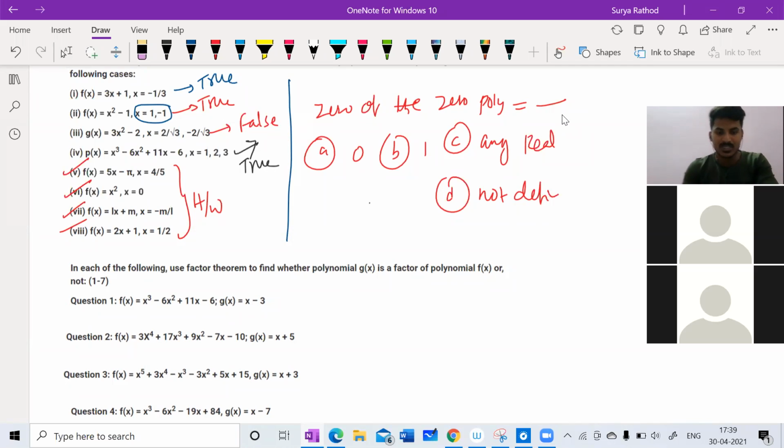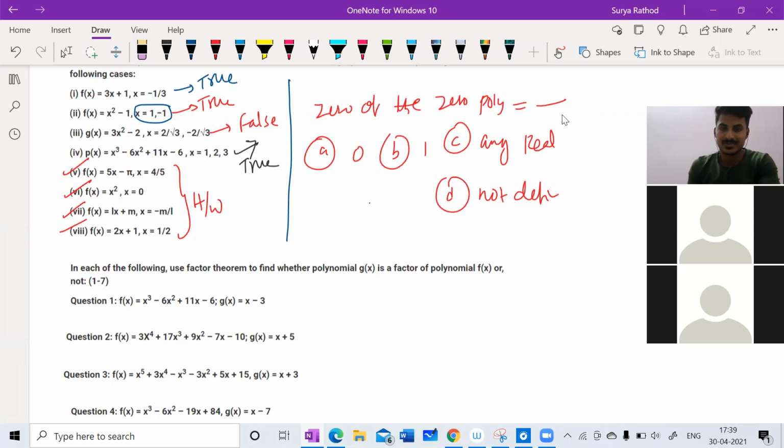Zero polynomial can be defined as the points where polynomial becomes zero. Means what? The points where polynomial becomes zero. So the whole polynomial will become zero. That is what the zero polynomial is. What is the solution of the zero? Zero only. Getting my point?